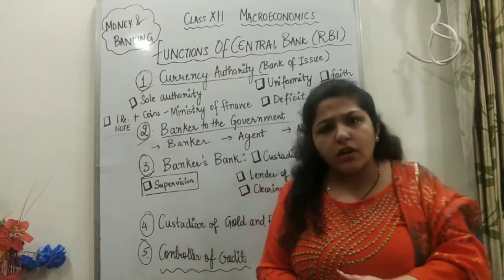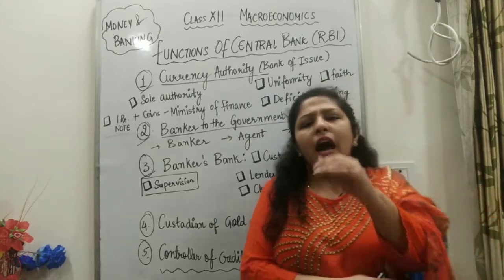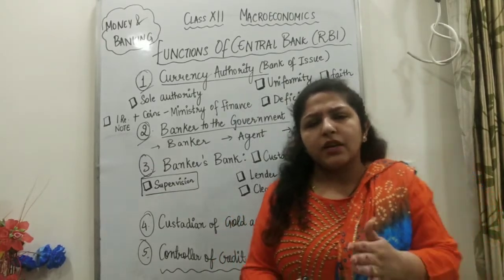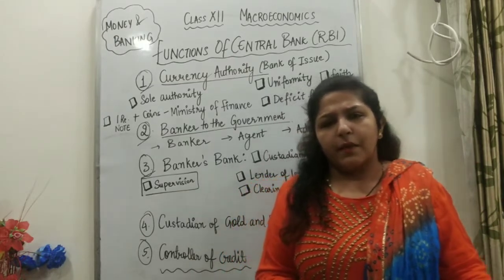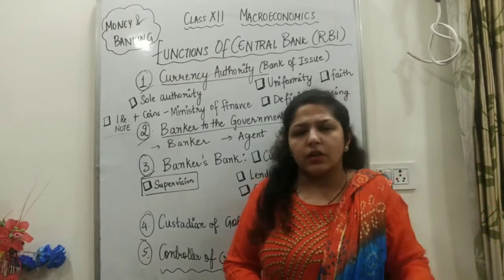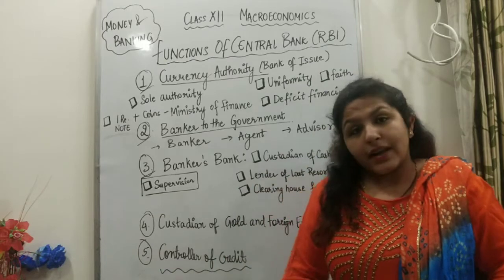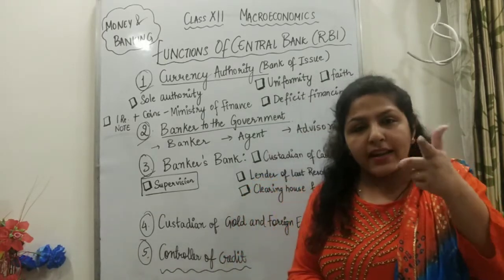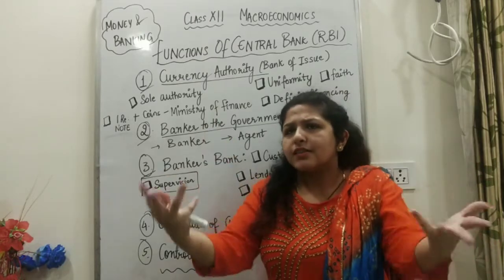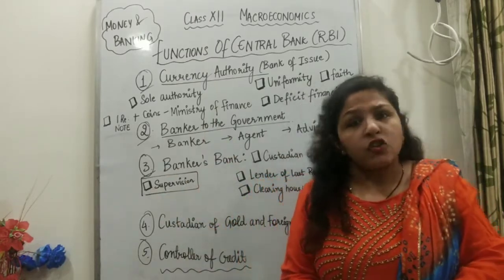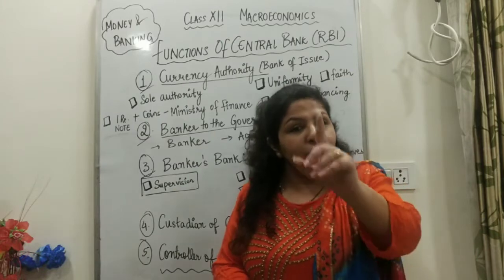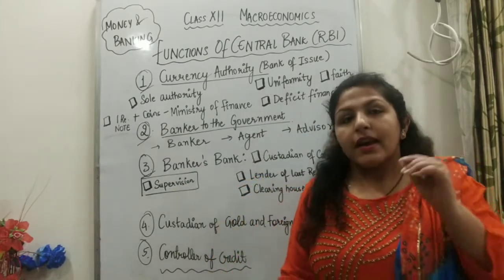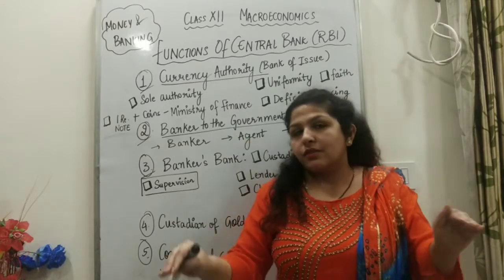One more thing, the government also needs printing of money. How? Whenever the government is in deficit, at that point of time, the government sells securities to the central bank. It sells its securities to the central bank. Now the assets of the central bank increase, right? Because the question arises, you must think in your mind, how much currency will be there in the country. RBI will print whenever it wishes? No, it is not the case. RBI does not print according to its own wish. It depends on the assets of RBI and assets of the country.